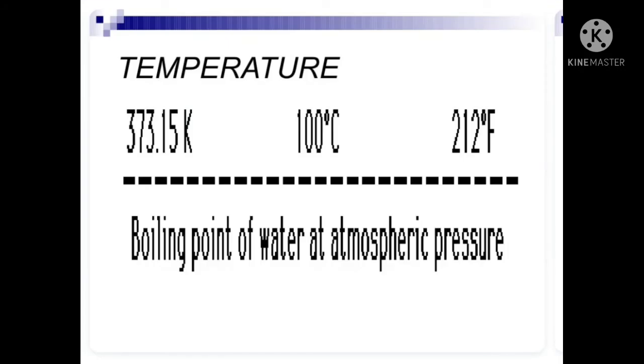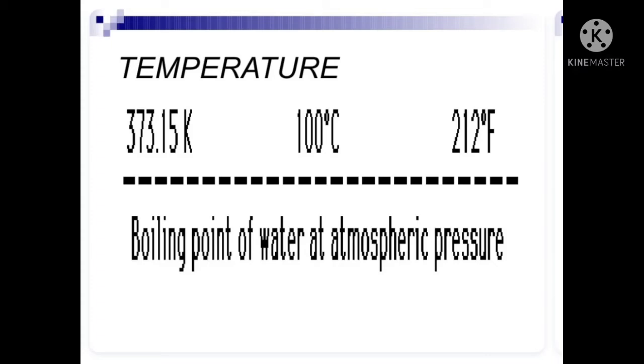The temperature scale calibrated above absolute zero is called the absolute scale of temperature, or Kelvin scale of temperature. A temperature measured from absolute zero is called an absolute temperature. The basic unit of absolute temperature is called the Kelvin. For water, the boiling point is 100 degrees centigrade, 373.15 kelvins and 212 degrees Fahrenheit.